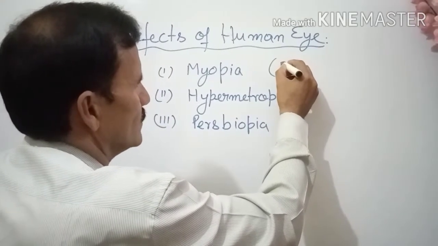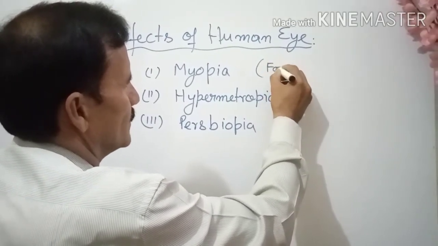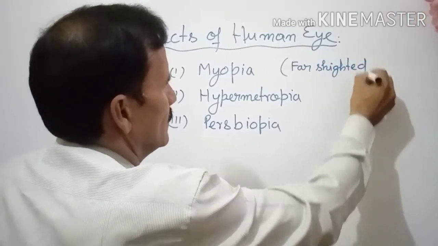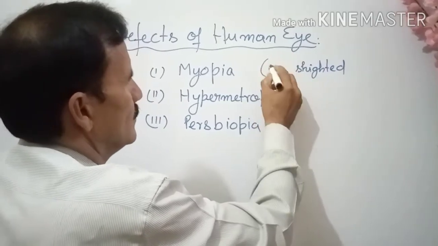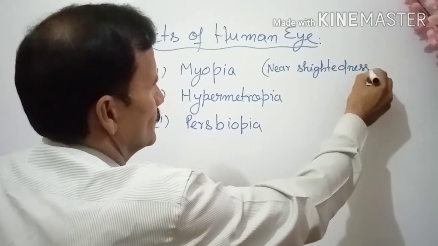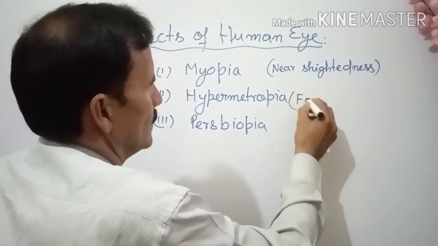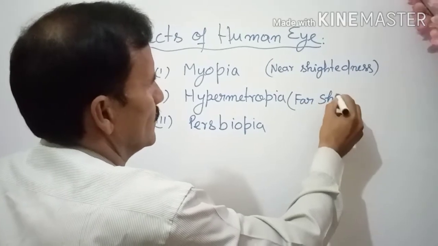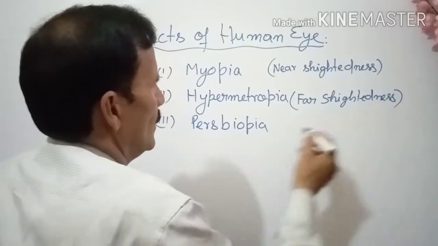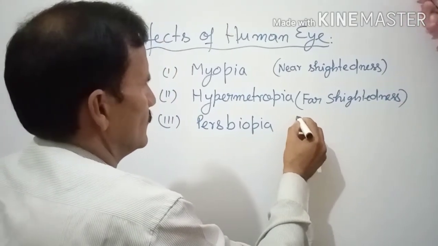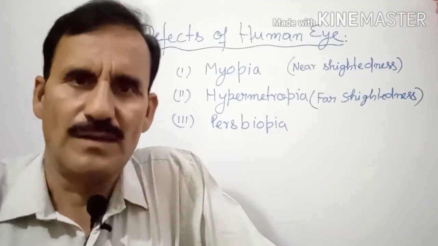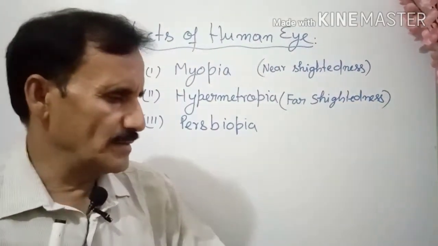Myopia is called nearsightedness, and hypermetropia is called farsightedness. Presbyopia has no such name, it means double. So we shall discuss that later on.